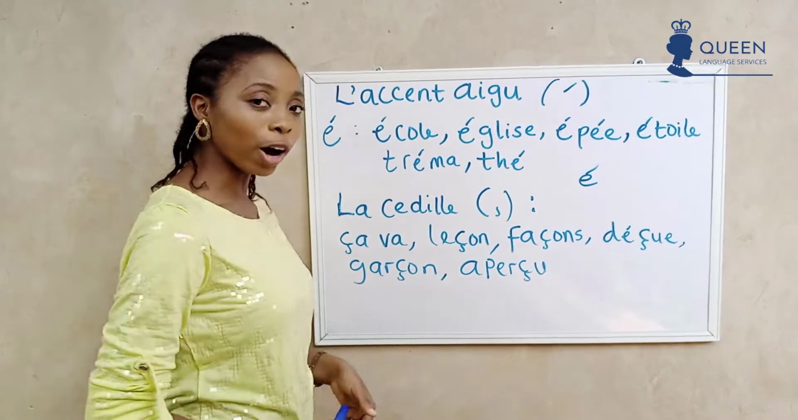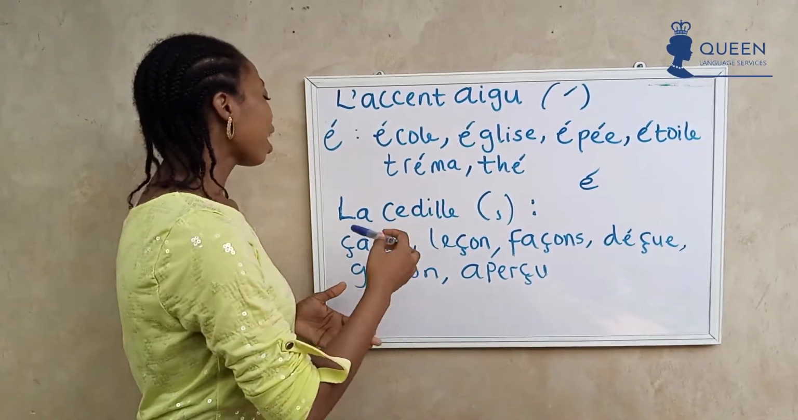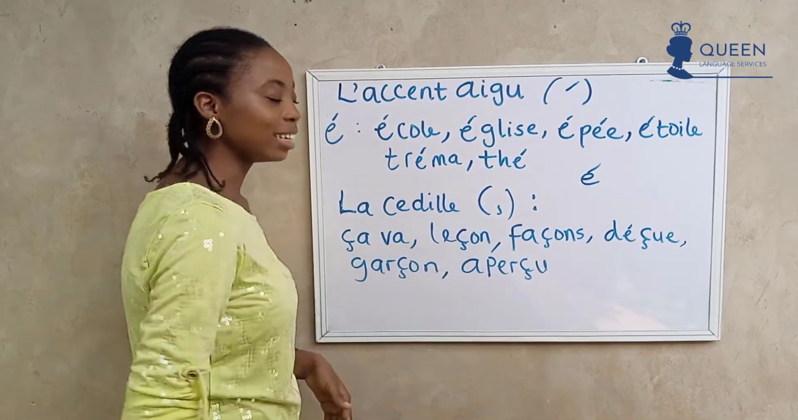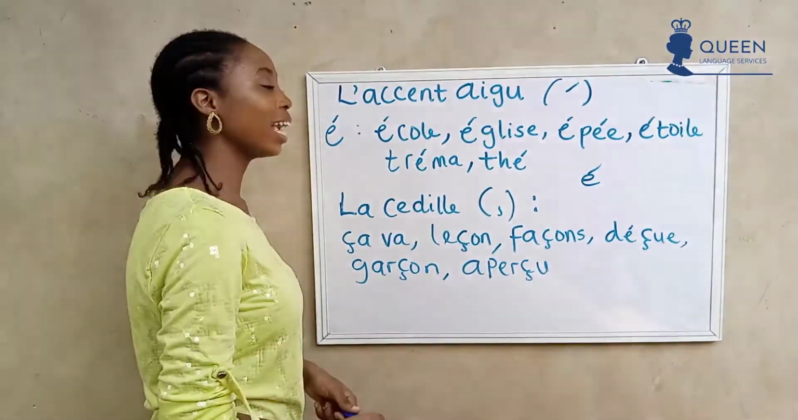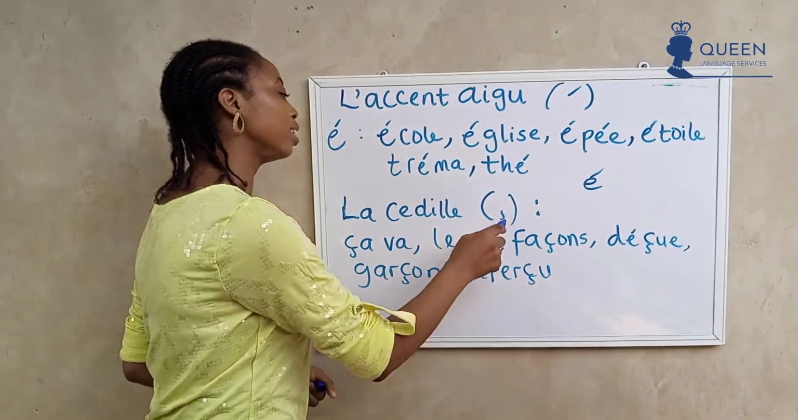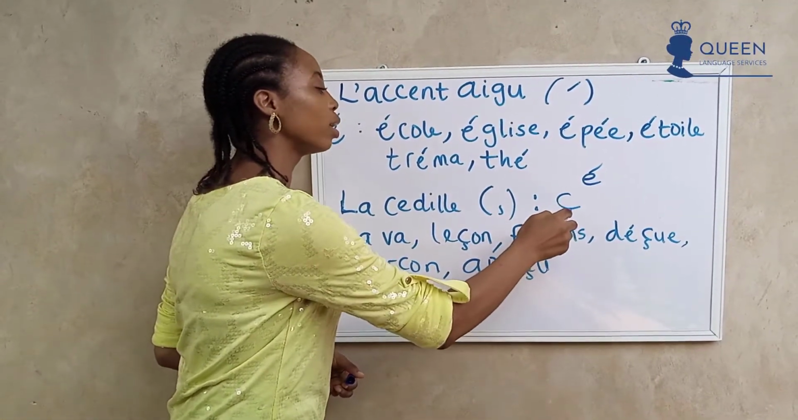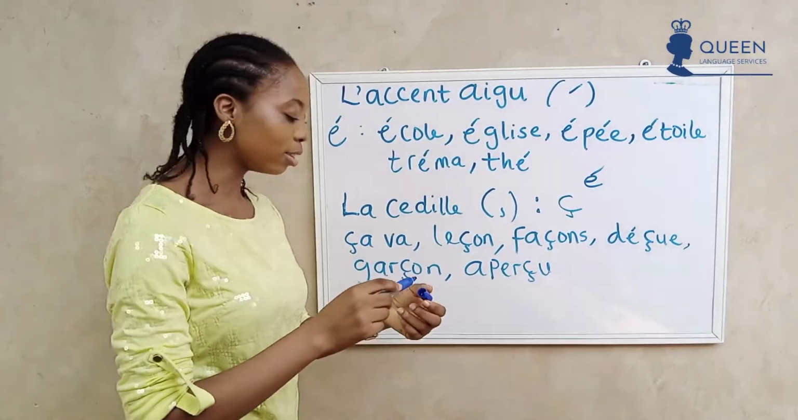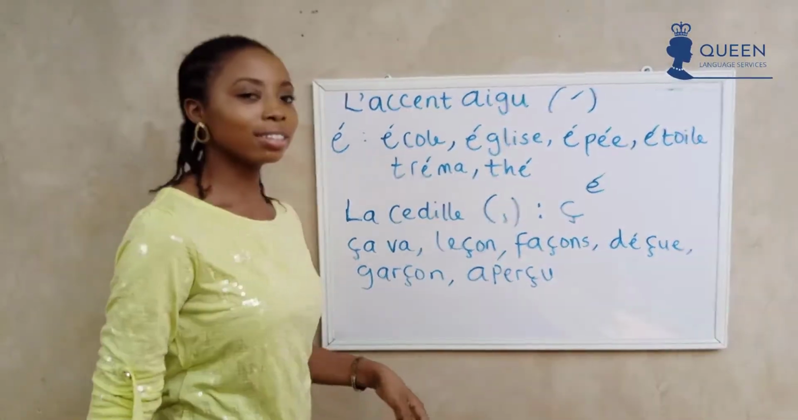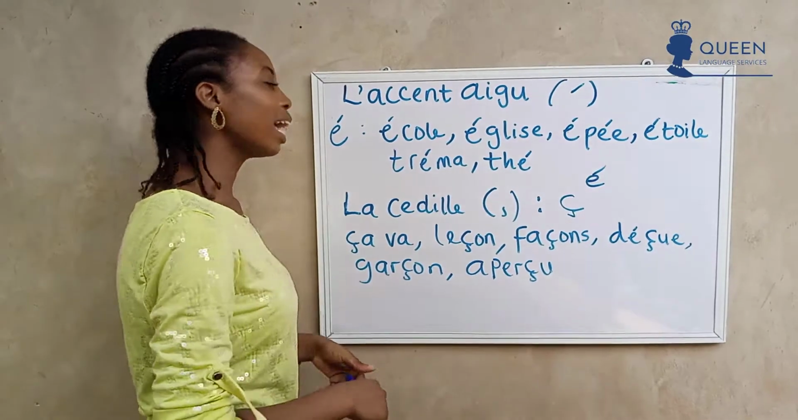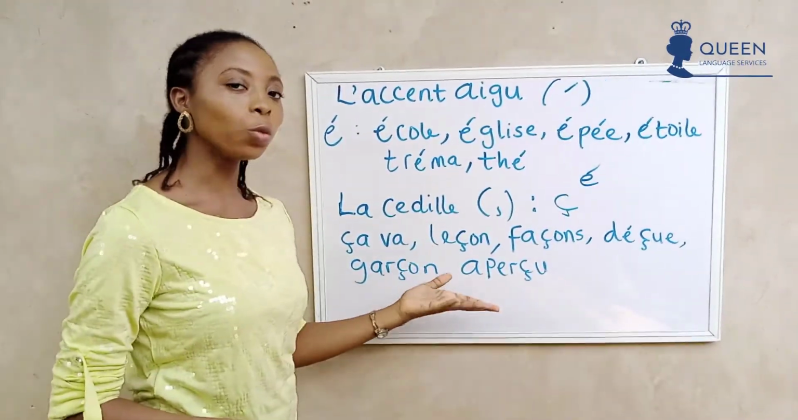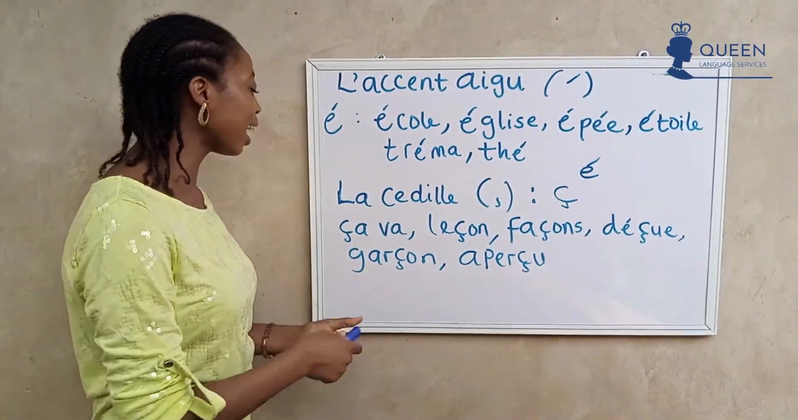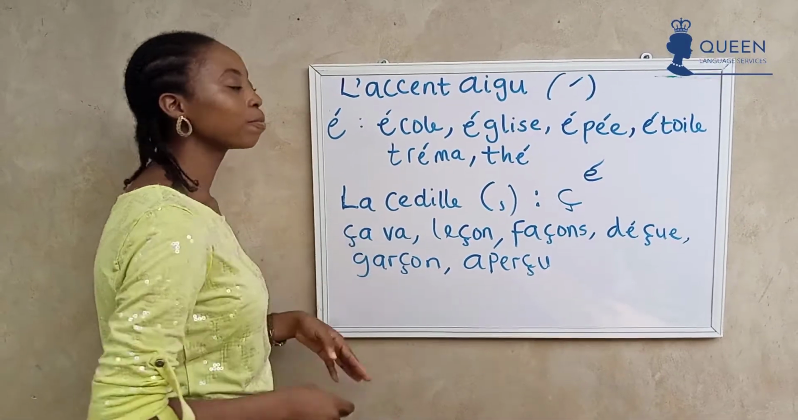Let's move on. We have la cédille. La cédille looks like a little bit of S underneath. It is always underneath a C in French, and it gives the sound S. Let's look at it in words. We have it in words like ça va.